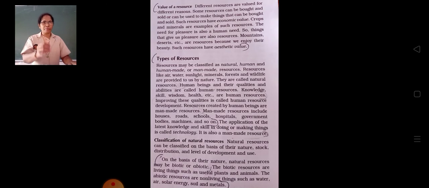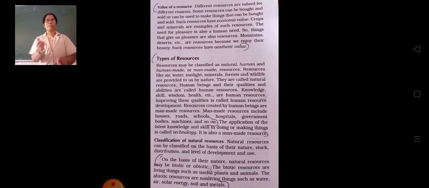And see the next one, aesthetic value based resources. But first, the first one again, economic value based resources: the resources which can be bought and sold have economic values.